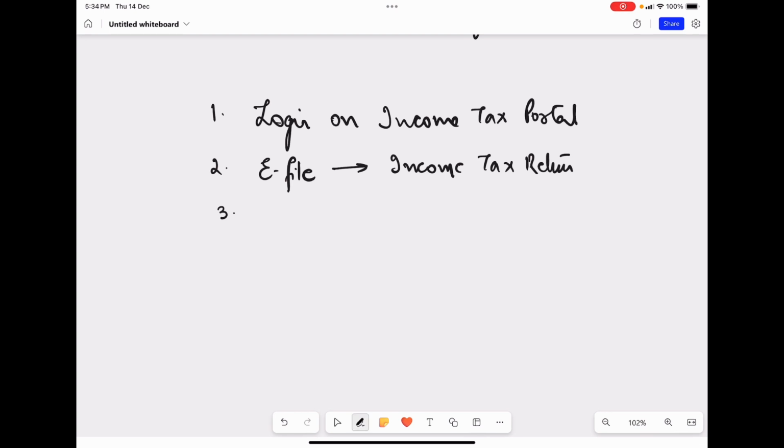After clicking on income tax returns, your returns will pop up. From there, you have to click on the button E-Verify ITR. And after that, you will see an option of discard. This will be available only if you have not e-verified your return yet.